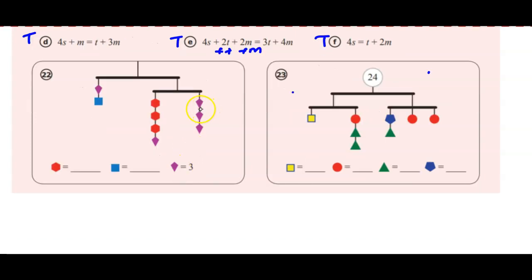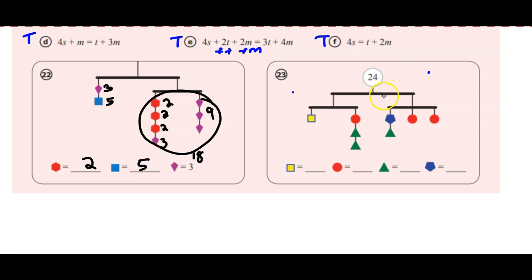So for this one, if we say that these are worth 3 each, that's worth 9. This is a 3. This is a 3. So 3 minus 9 is 6. So each of these must be 2. So they add up to 2, 4, 6 plus 3 is 9. And then together, this whole thing right here weighs 18. And if that's 18, 18 minus 3 is a 5 for that. So we get 2 and 5 right here.